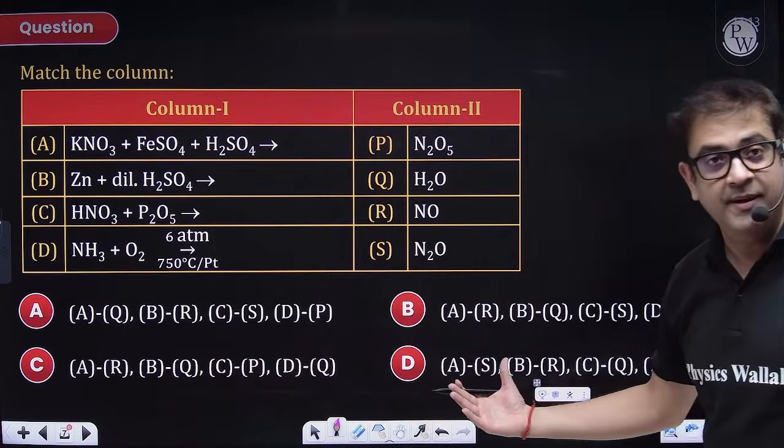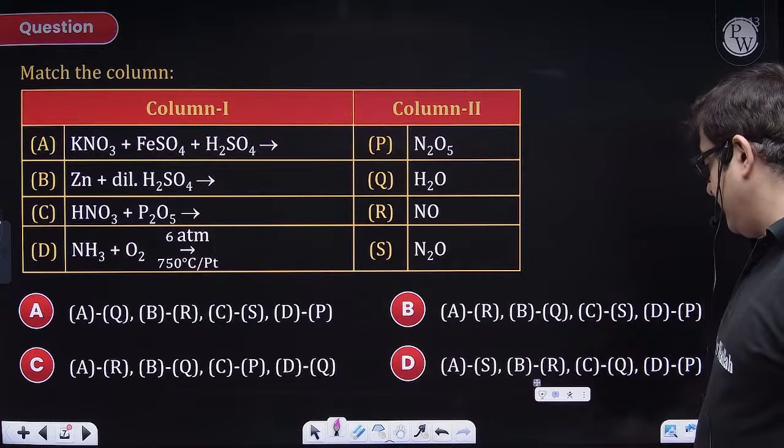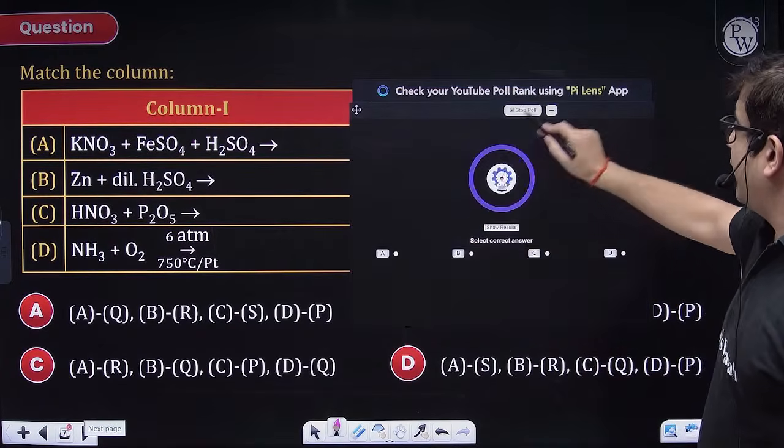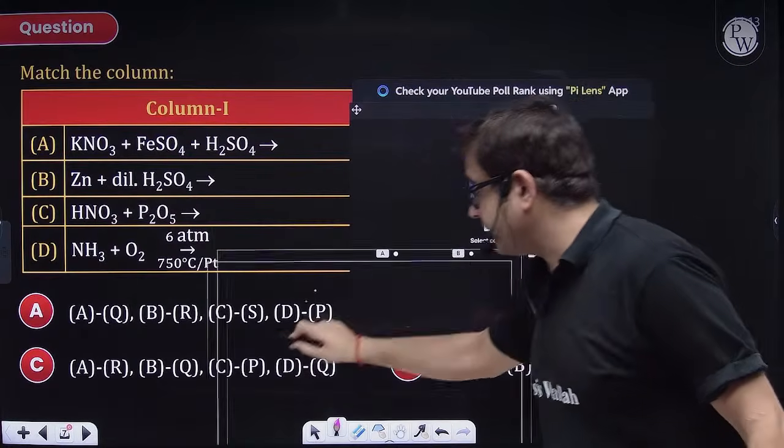Match the column type. So again, beta, because this is a single correct, let me give you less time for this. 45 seconds. Your time starts now.